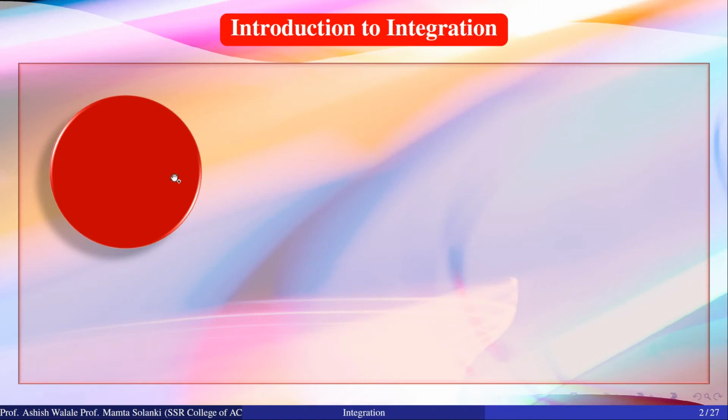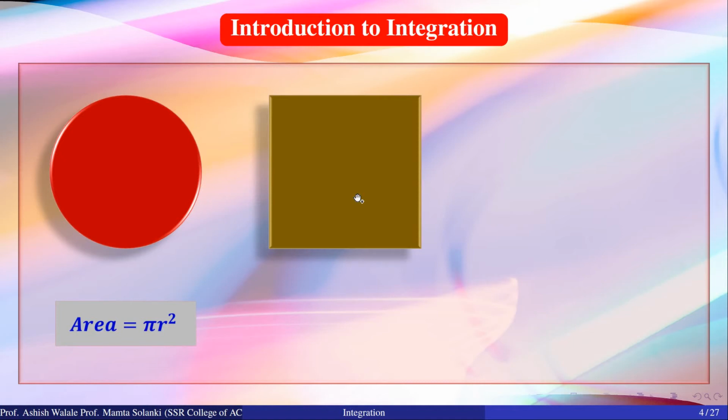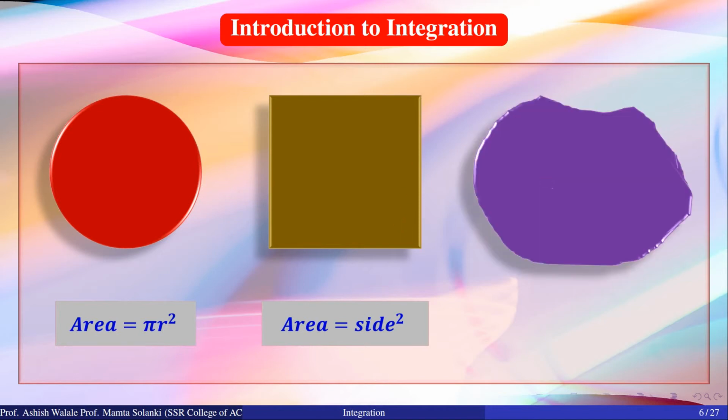Consider a circular surface with a radius r. To find out the area of this circle, we use the standard formula: area is equal to pi r square. If the given surface is a square, then the area of this surface is given by area is equal to side square. But suppose that the given surface has an arbitrary shape. In this case, we cannot apply any standard formula to find out area. To find out this area, we need the concept of integration.